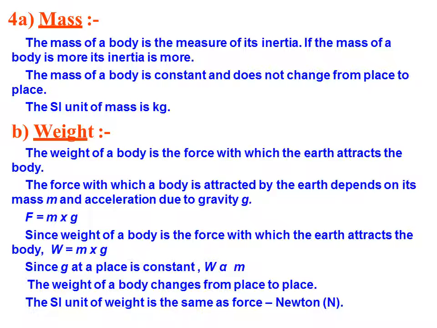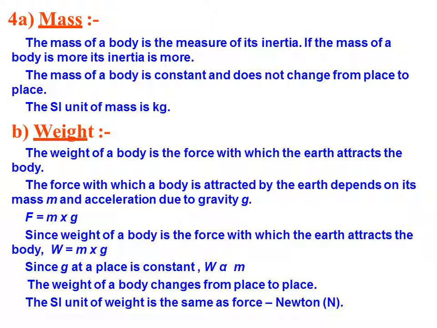If it is on earth, we will have 70 into 9.8 Newton. But if g is not constant, that means gravity of the moon is different from earth, then the weight of the body changes from place to place.